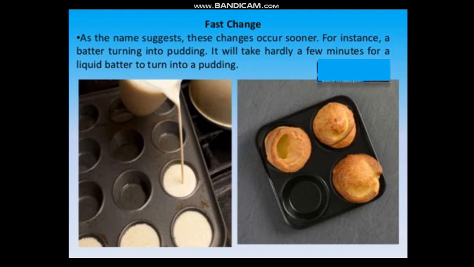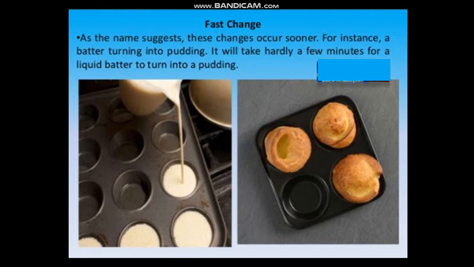If we talk about fast change, what is a fast change then? For instance, these changes occur sooner. Batter turning into a pudding, it will take hardly a few minutes for a liquid batter to turn into a pudding, isn't it? It's a fast change. So the changes which take place over a short period of time are called fast changes.